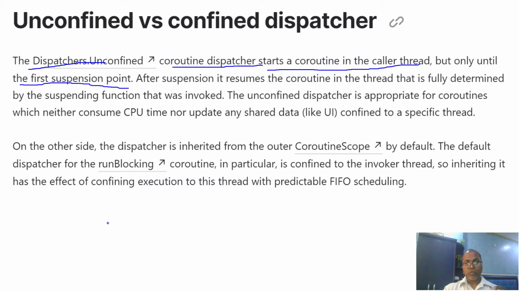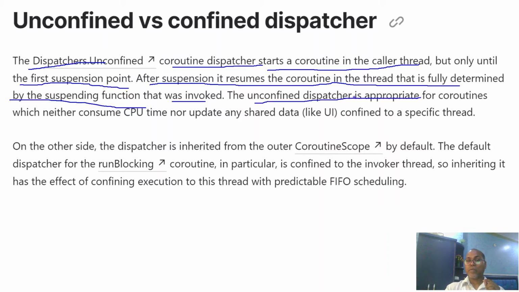Whenever your coroutine starts, it is inherited from the caller thread until your first suspend function executes. After any suspend function executes, it resumes the coroutine in the thread fully determined by the suspending function that was invoked. So the unconfined dispatcher is appropriate for coroutines which neither consume CPU time nor update any shared data like UI and something else.